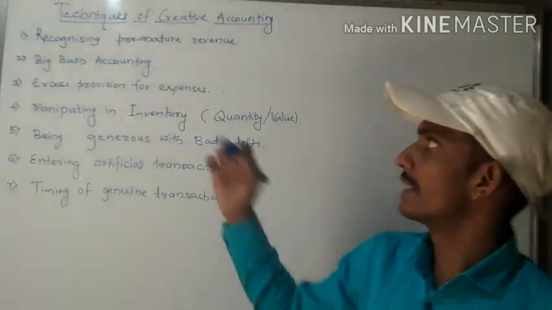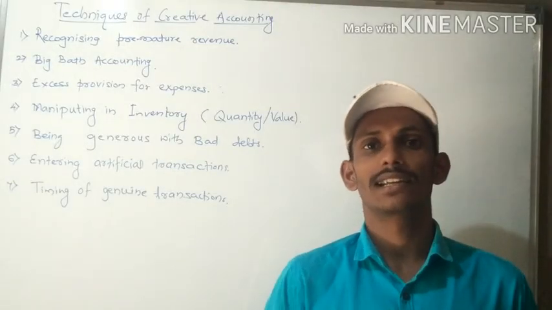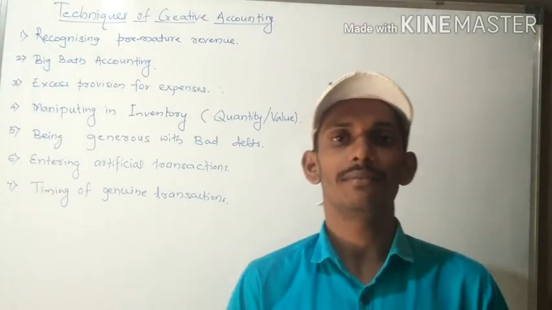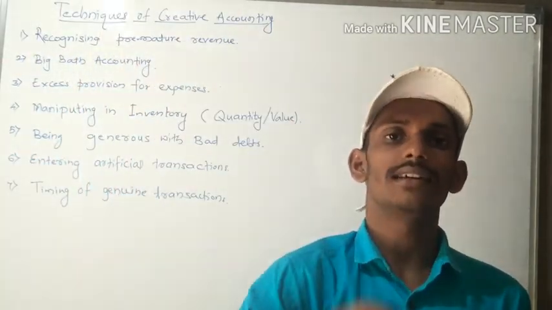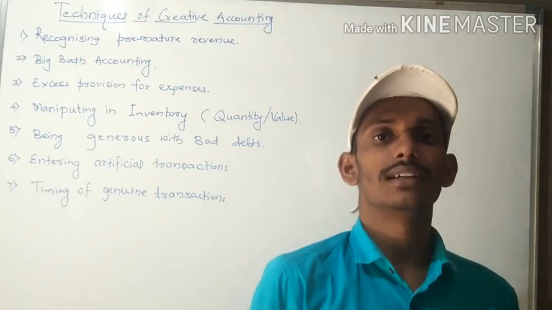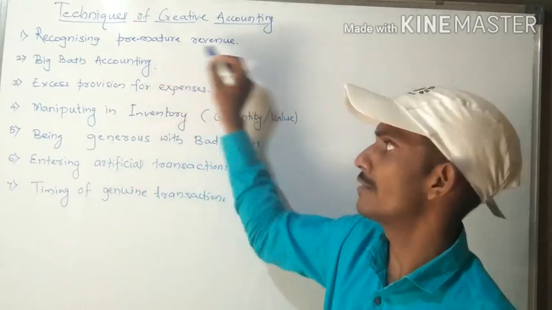First is recognizing premature revenue. We will recognize the revenue in advance. The later period income will be shown in the current period for showing a huge profit in the current period. Okay, this is the first method.